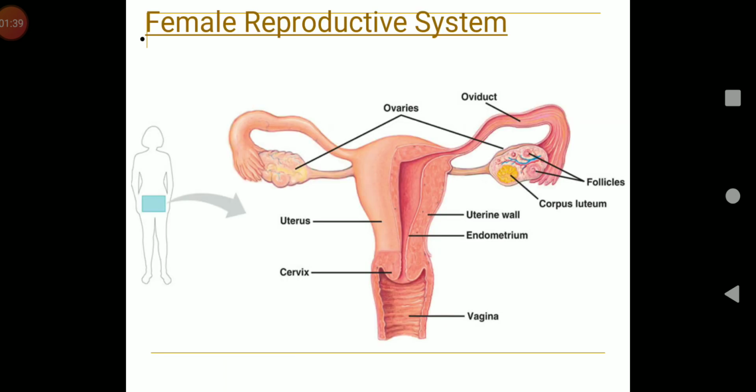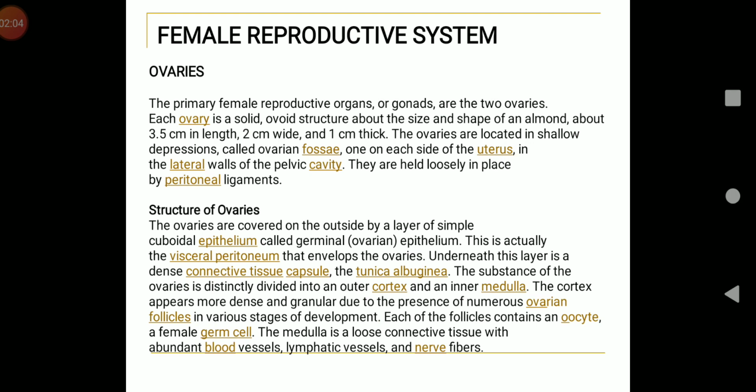Here, you can see the diagram of the female reproductive system showing the uterus, endometrium, within the uterus the uterine wall, and on either side the fallopian tubes. So for the female reproductive system, we are starting with the ovaries. A pair of ovaries are the primary sex organs of the female reproductive system.